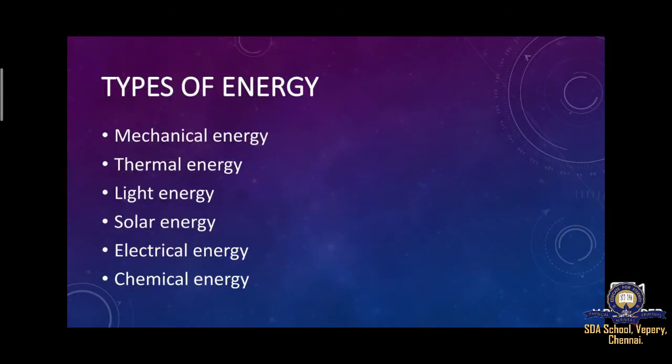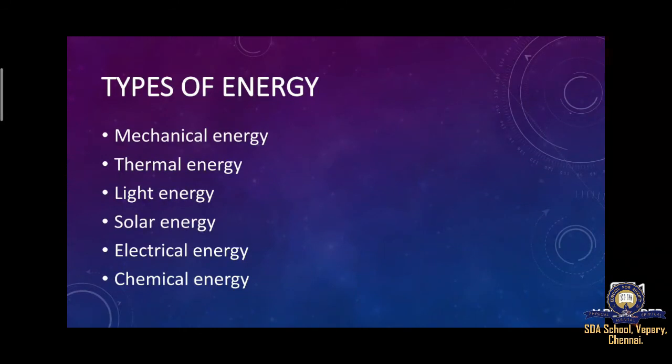Now we are going to learn the types of energy. How many types are there? 1, 2, 3, 4, 5, 6 types are there. First is mechanical energy. Second, thermal energy. Third, light energy. Fourth, solar energy. Fifth, electrical energy. And sixth, chemical energy.